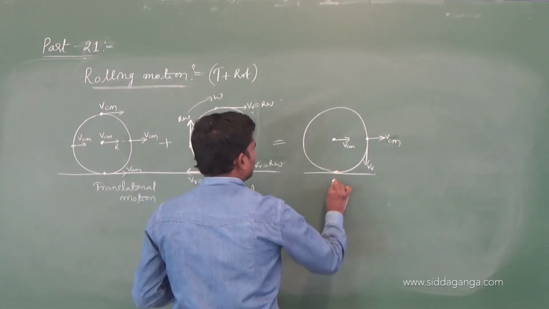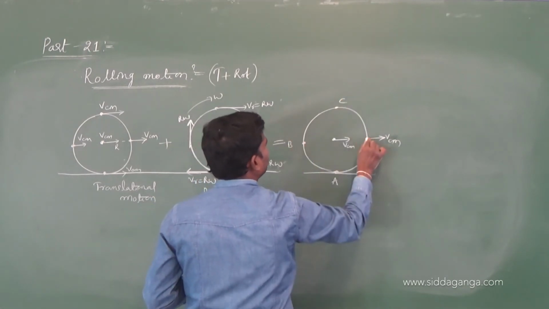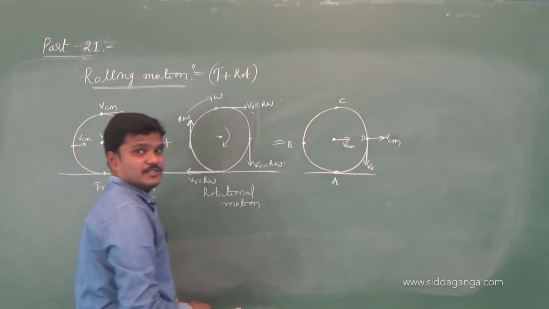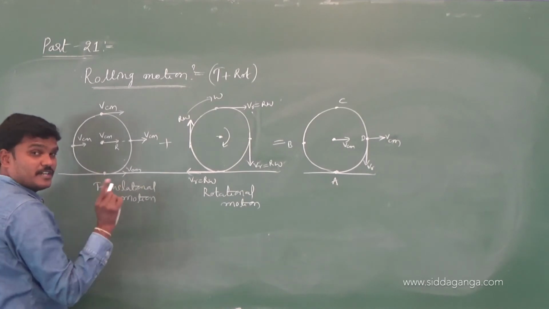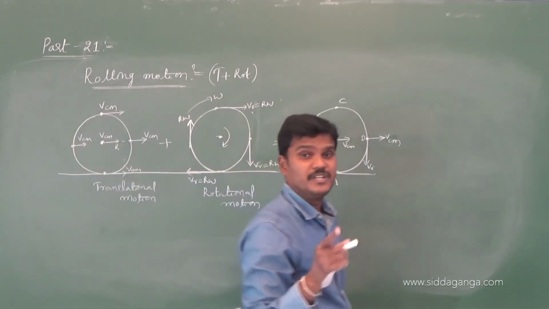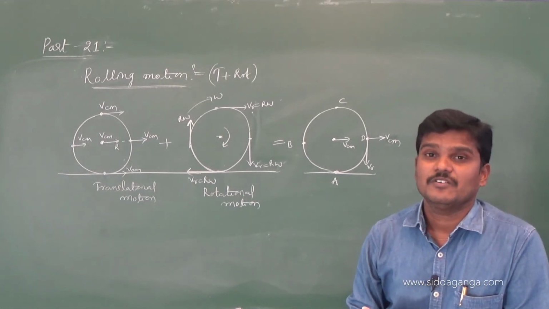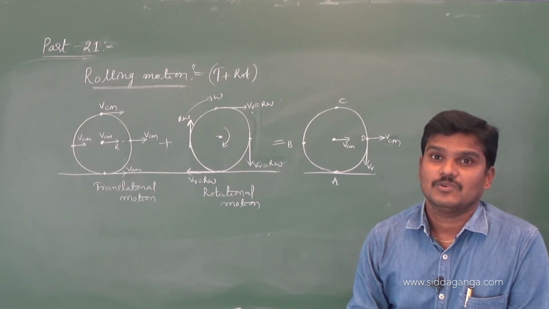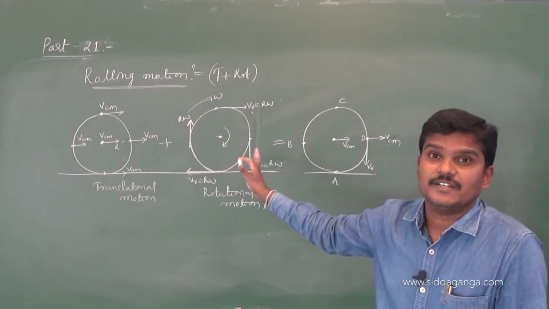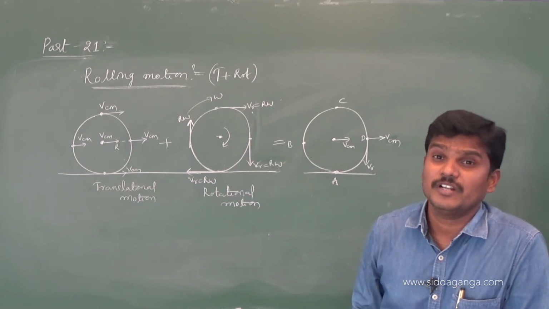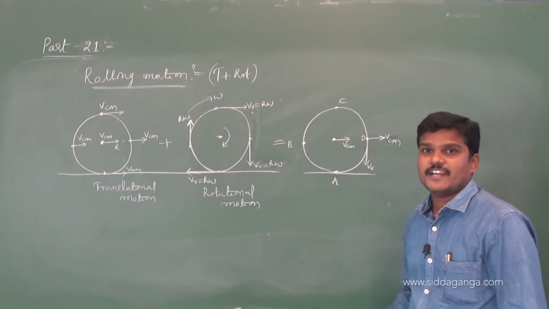Let us suppose this is the point A, this is point B, this is point C and point D. Point A is in contact with the surface. Let us find the resultant velocity at A, B, C, D. Actually there are two types of rolling: rolling without slipping, and rolling with slipping also. Now this is rolling without sliding. Sliding and slipping are both the same.